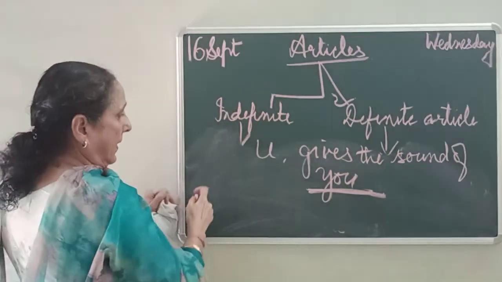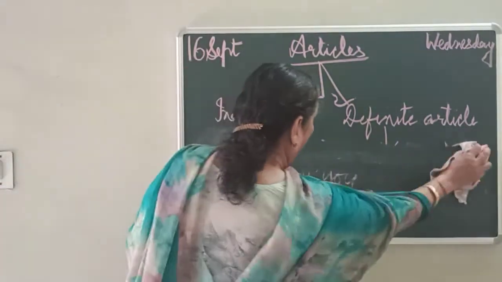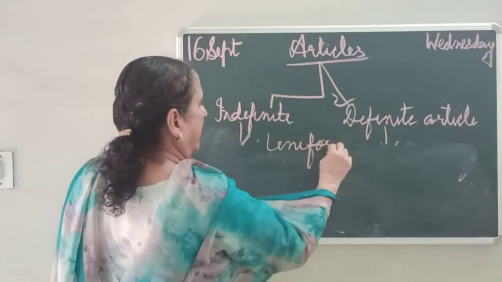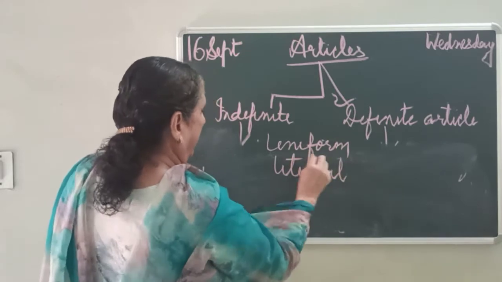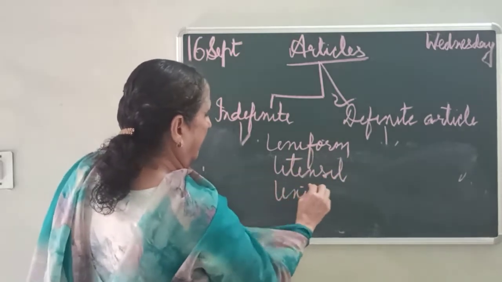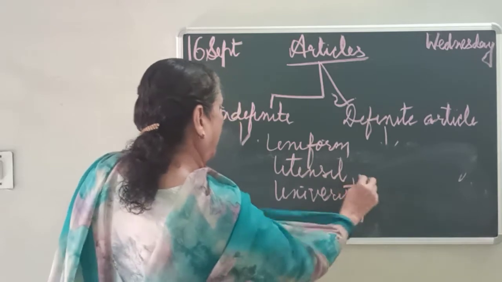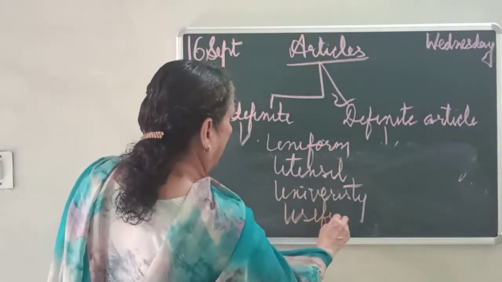See the examples: uniform, utensil, university, useful. There can be many more also.